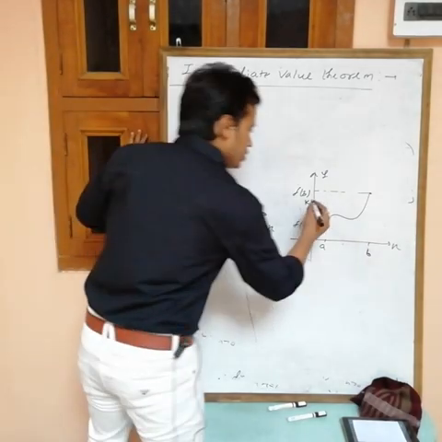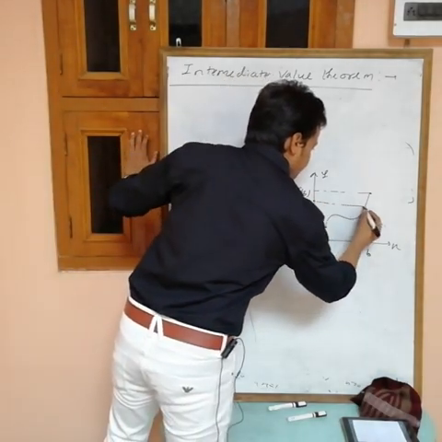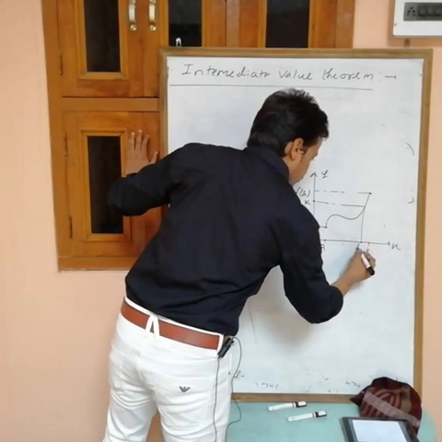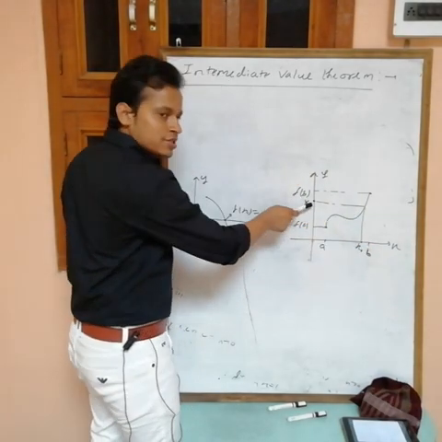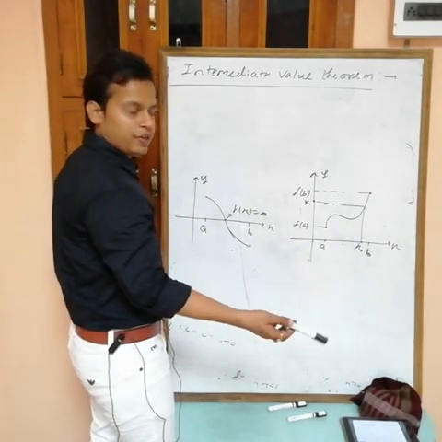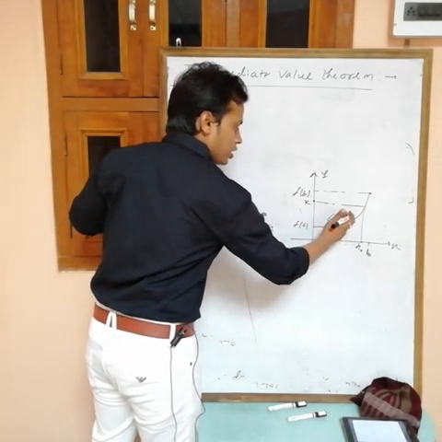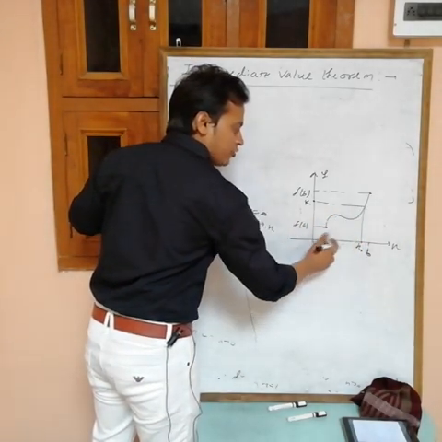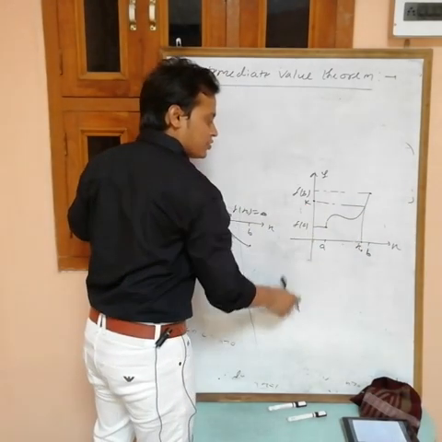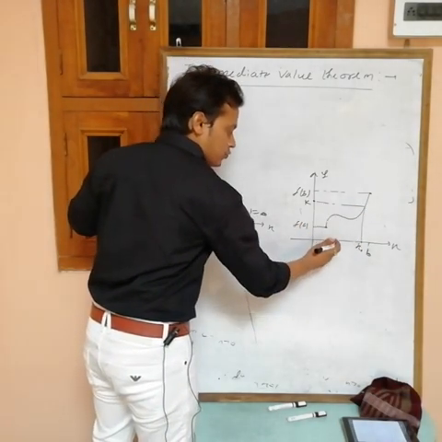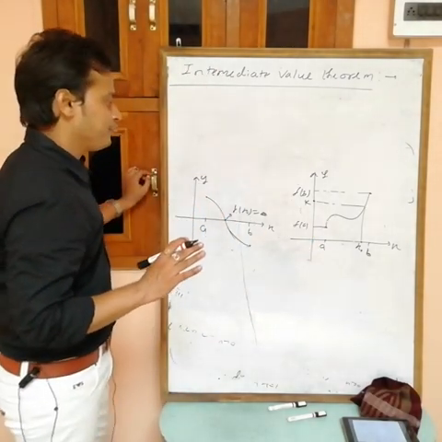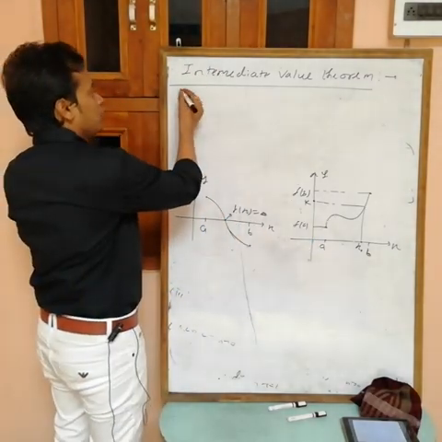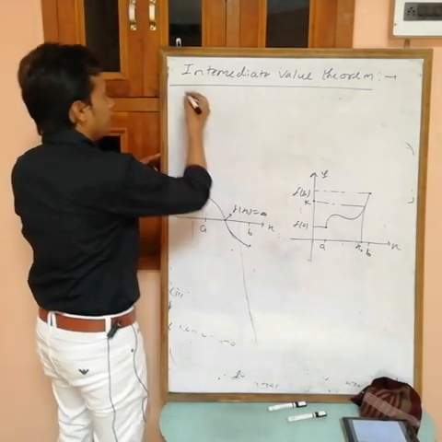See how: at this x value, f(x) is equal to k, simple. If you take this one as k, then again I can find one x between a and b such that f(x) equals k. If you take this one, then at one x, f(x) equals k. So what is the intermediate value theorem?